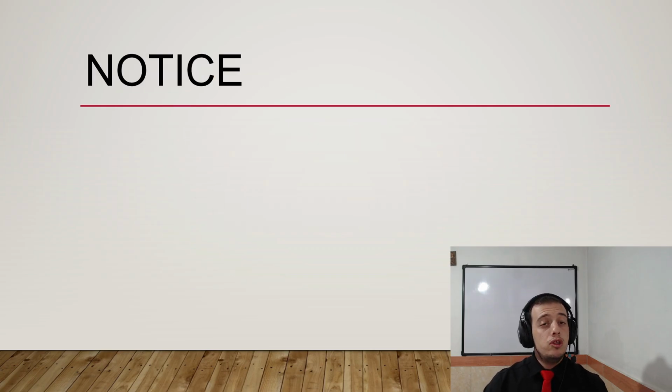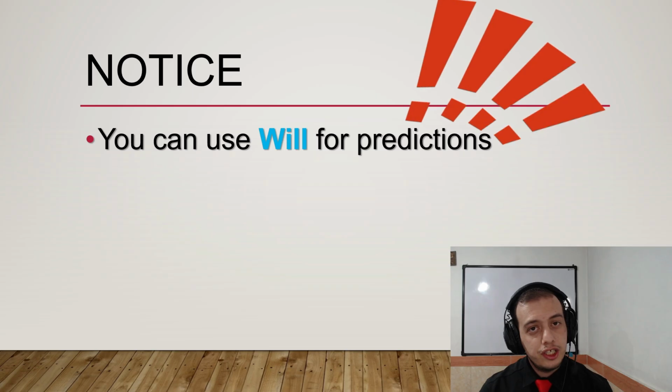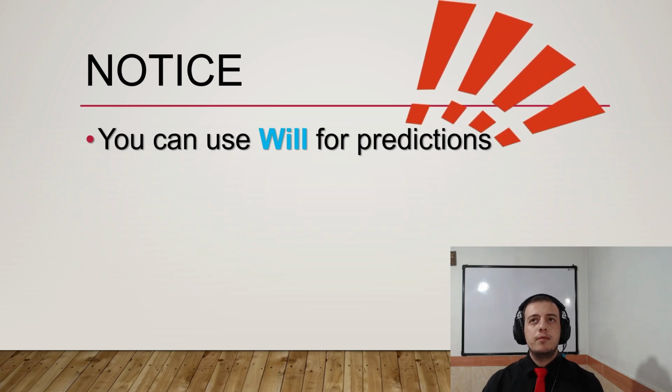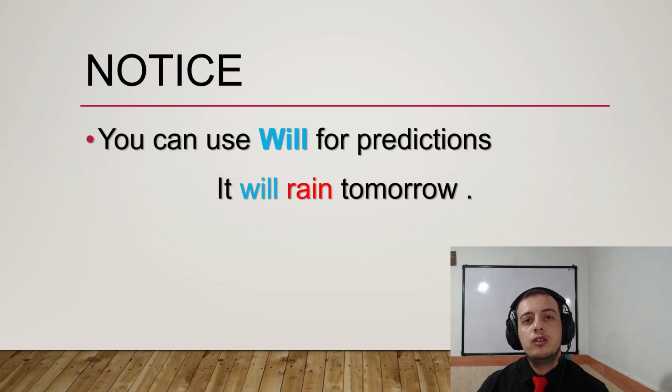Now notice another thing that is too important: you can use will for predictions. Sometimes you want to talk about future, but you are not sure about the future. You don't have any plan for it, and you didn't decide to do something before. Maybe you decide now, or you are just saying something about future. This is prediction. For example, it will rain tomorrow.